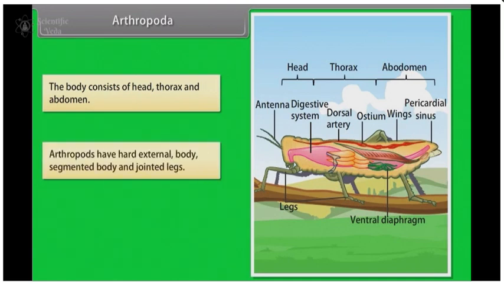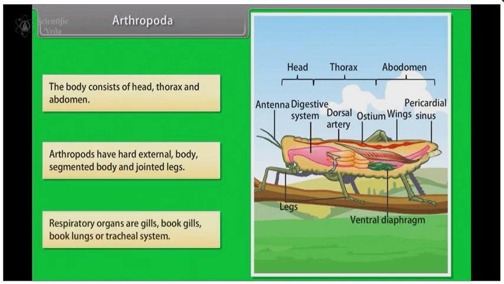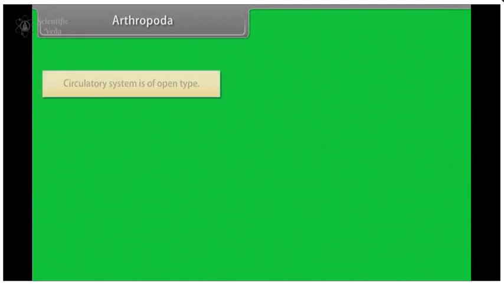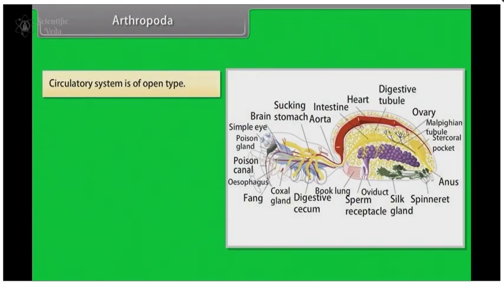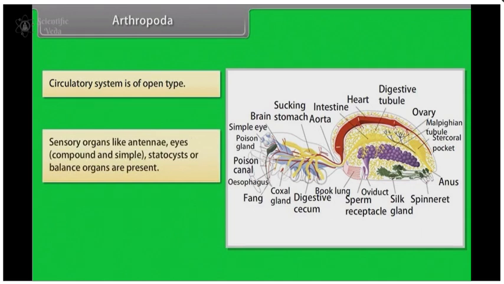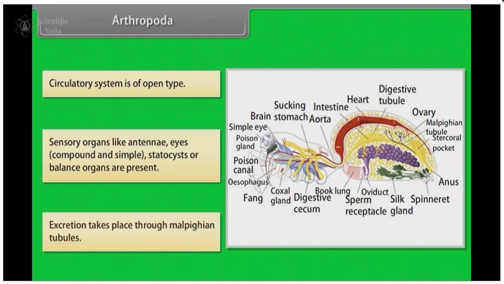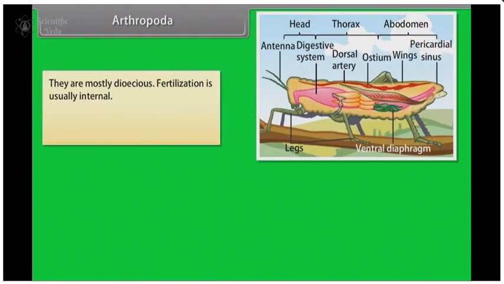Arthropods have a hard external body, segmented body, and jointed legs. Respiratory organs are gills, book lungs, or tracheal system. Circulatory system is of open type. Sensory organs like antennae, eyes, that is compound and simple, and statocysts or balance organs are present. Excretion takes place through Malpighian tubules. They are mostly dioecious. Fertilization is usually internal. They are mostly oviparous. Development may be direct or indirect.